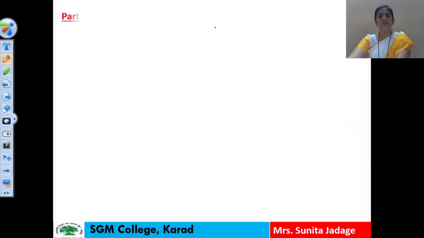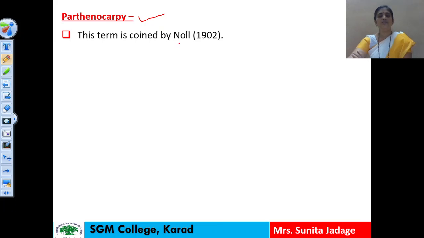Okay, now the next point related to these angiospermic plants. Some plants show an important characteristic feature that is known as parthenocarpy. What is that technique or term that we have to see here? This term was coined by Knoll in 1902. Parthenocarpy term was coined by Knoll in 1902.